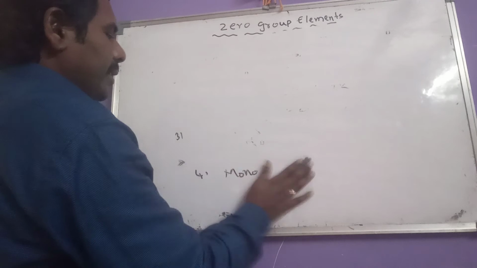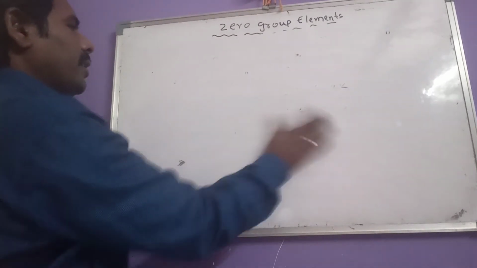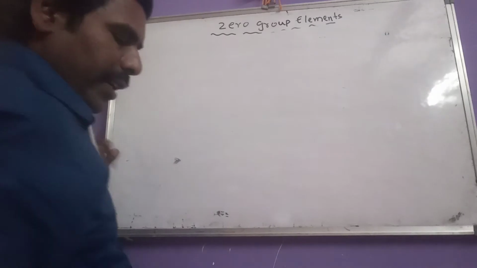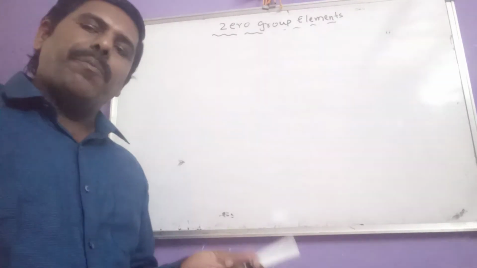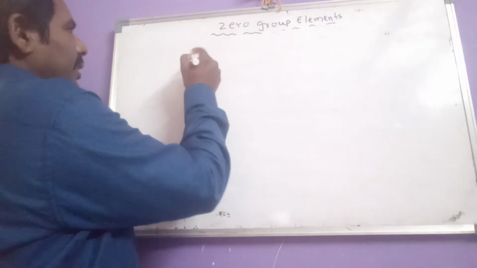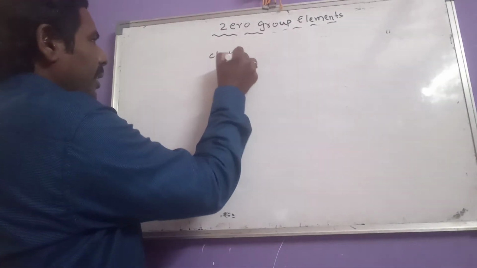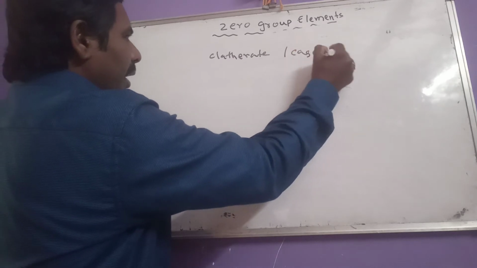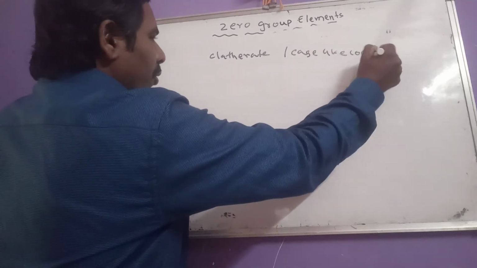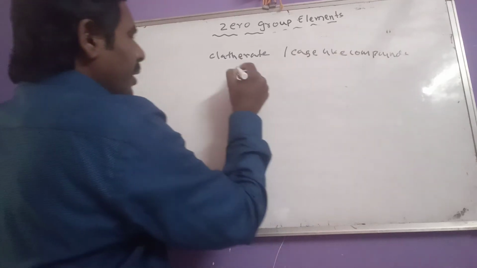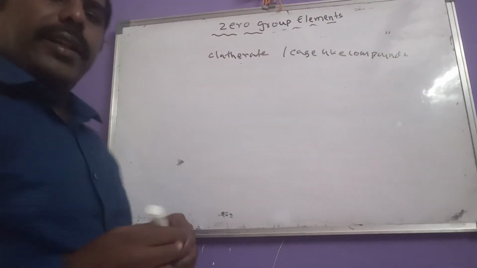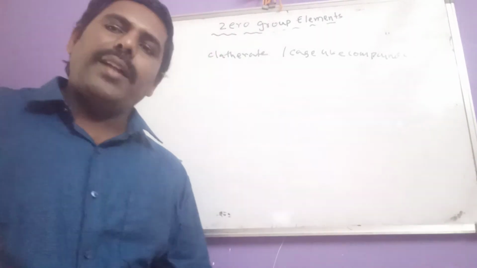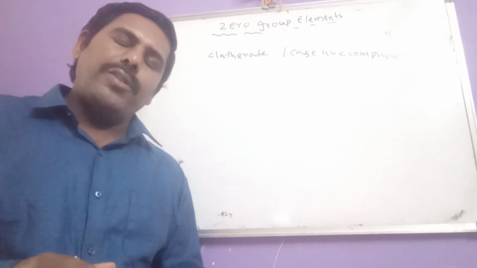Then let us see the chemical properties of zero group elements. Generally, zero group elements are highly inert in participating in bonding. Generally they form clathrate compounds. These are also called cage-like compounds. Of course, in this also, except helium and neon, the remaining noble gases form this clathrate type of compounds.